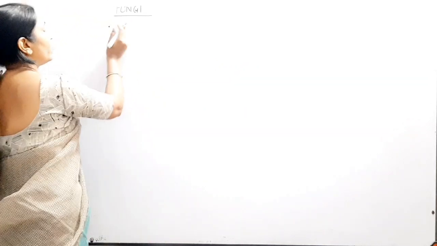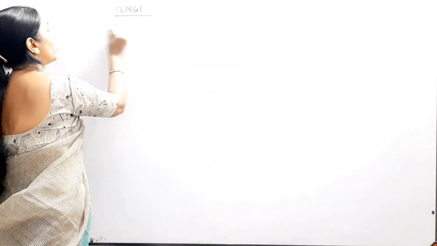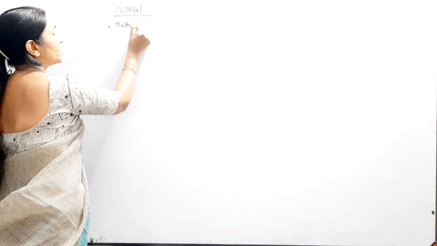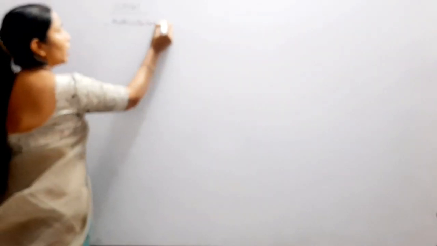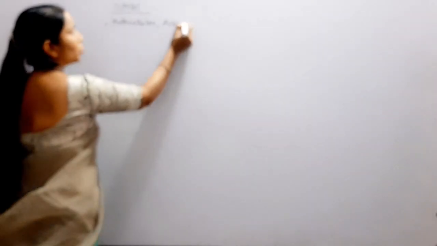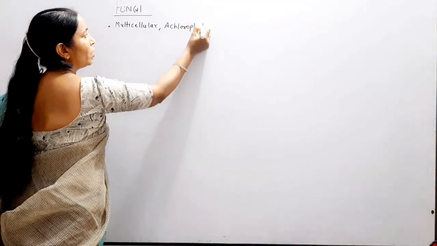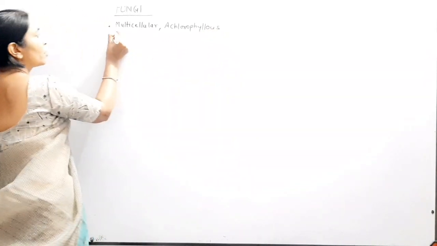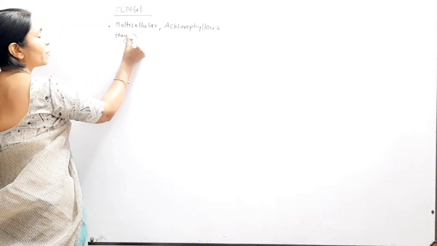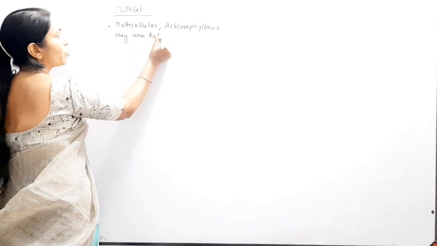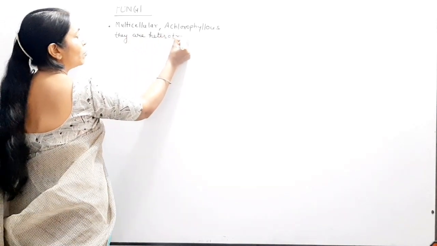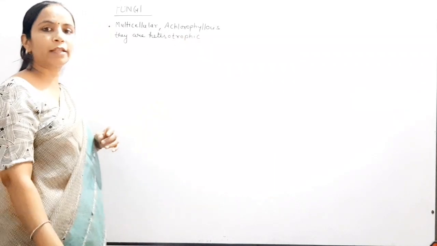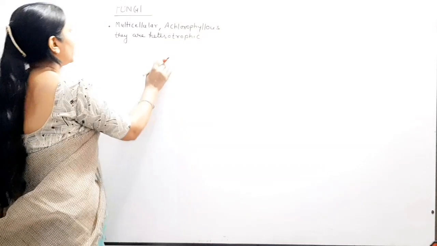Now here, when we begin with fungi, remember fungi are multicellular firstly, and second, achlorophyllous, that means due to the absence of the green pigment chlorophyll, they are heterotrophic in nutrition. So the mode of nutrition in fungi is predominantly heterotrophic because they lack chlorophyll as a chief pigment.